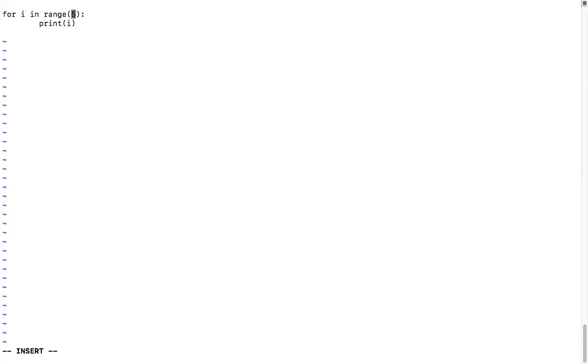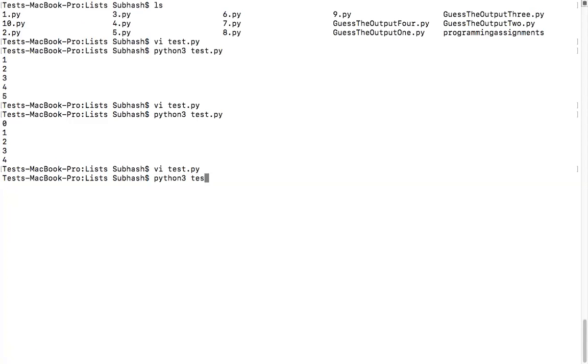Now tell me what will happen if I say 3 comma 5. Any idea what will happen? It will start from 3. Shall we see the output? Python 3 test.py. Did you see that? 3, 4, where 5 is exclusive. Start from 3, end at 5, don't include 5. You can write it down somewhere like this: start from 3, go till 5, don't include 5.